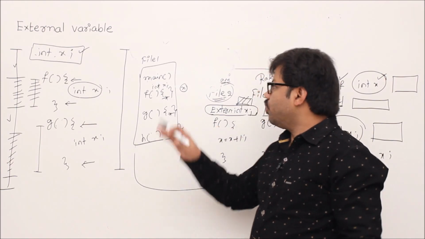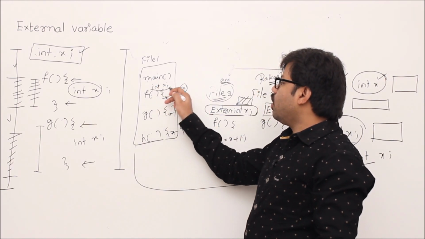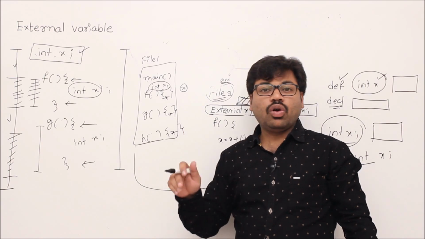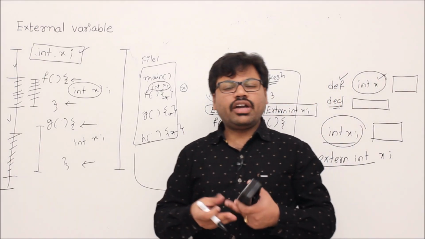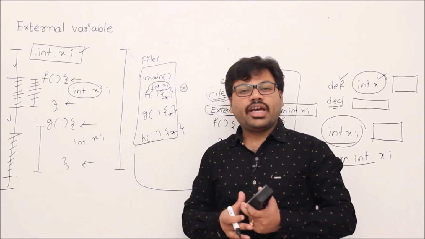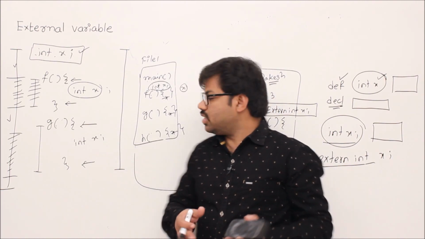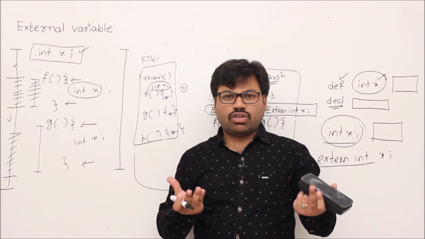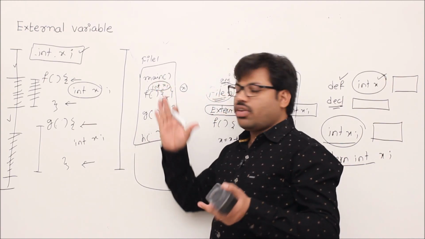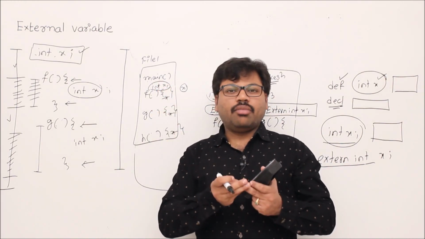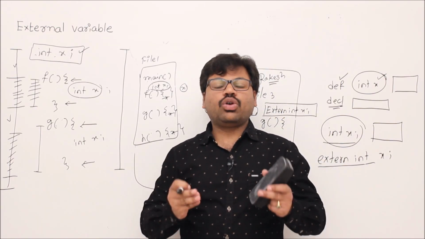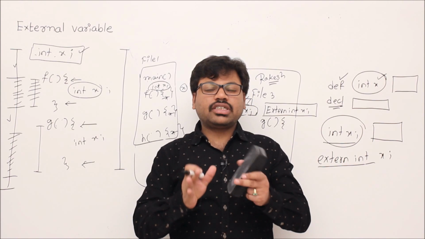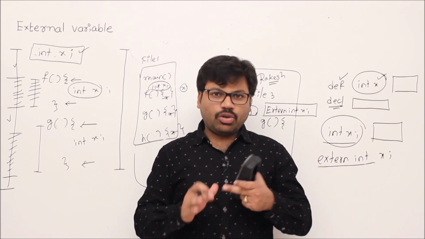But what's the problem then? Why don't you make a global variable? If I make a variable global, other files also will access it. So what if other files access? Sometimes you don't want it, because this is your file, you have full control, you understand that this is your variable x and you use it properly. But other people are working with you and you don't want to give control to them. Especially you don't want to share your variable with others.